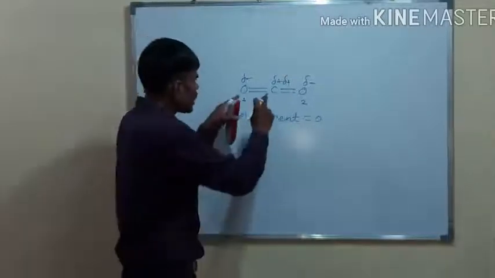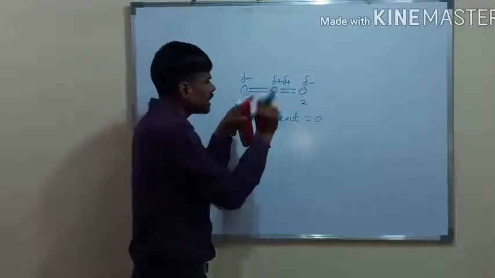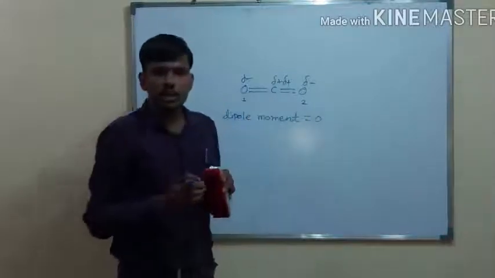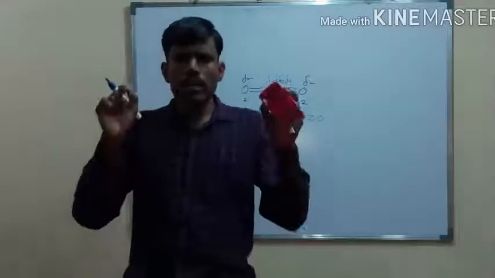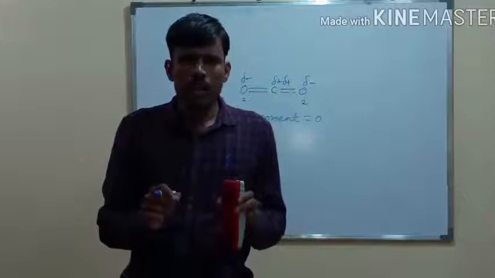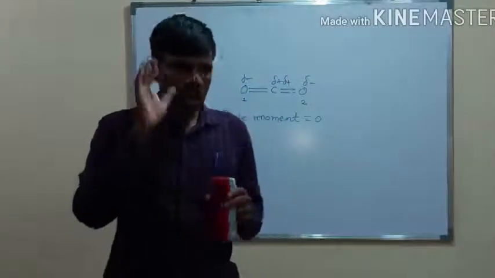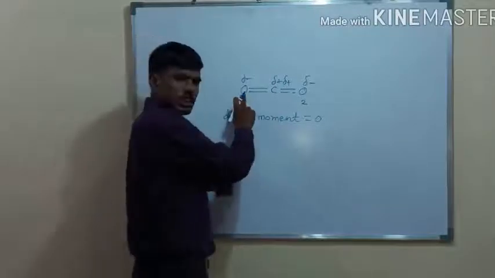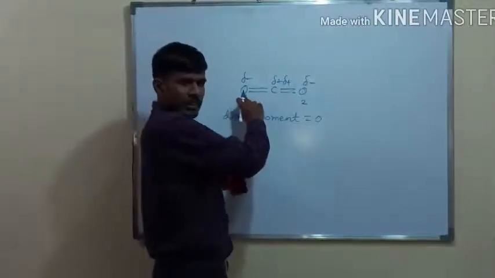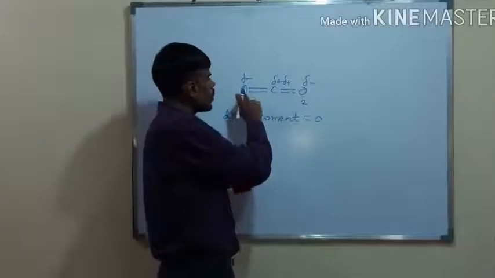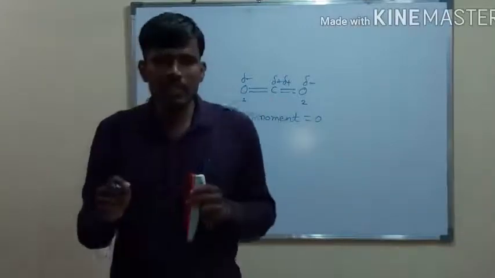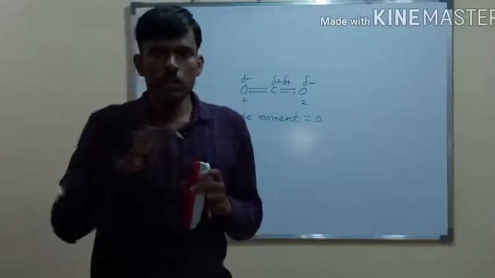In between carbon and first oxygen, as well as carbon and second oxygen, both the bonds contain a dipole moment. Why? Because this oxygen is partially negatively charged, because the electronegativity of oxygen is greater as compared to carbon.